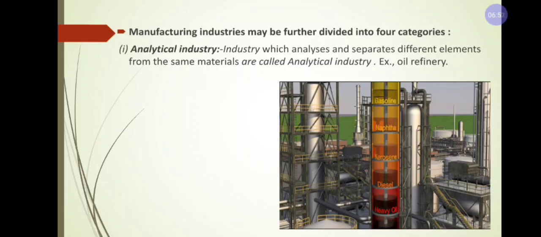This industry concentrates on analyzing and separating the different elements from the same material. Example, oil refinery. Oil refinery means you have crude oil. If you refine that crude oil, you will first get the good quality one, that is petrol. If you refine again, you will get diesel. Again, if you refine, you will get kerosene. Again, you will get gas. Again, you will get grease.